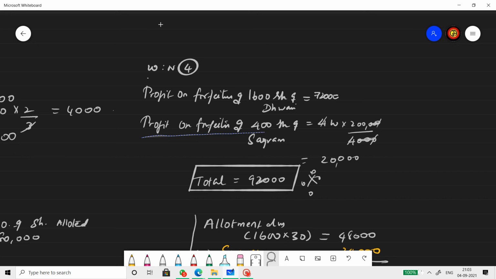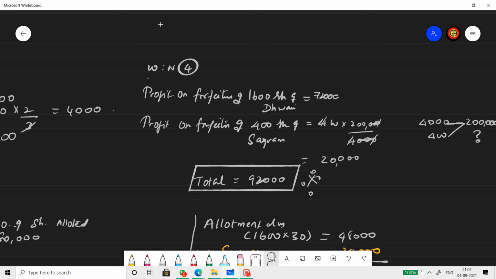Now when it comes to Sargam, the amount would be 2 lakh. That's because 4,000 shares were forfeited, but reissued is only 400. So that means for 4,000 shares, 2 lakh is the amount retained by the company as profit on forfeiture. So for 400 shares, how much? Do the variation. 400 into 2 lakh by 4,000. You get to know that it is 20,000 rupees.